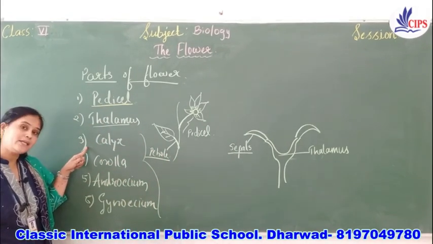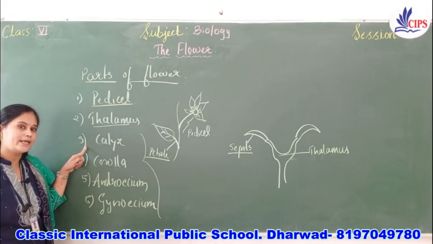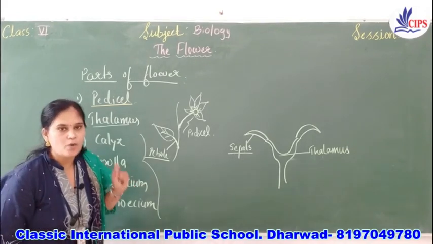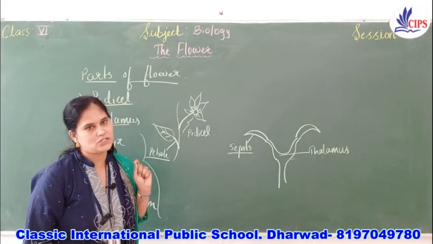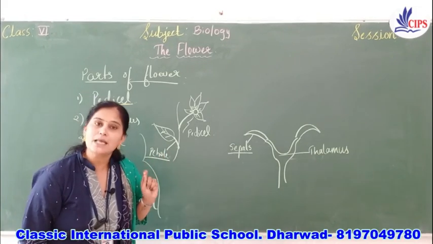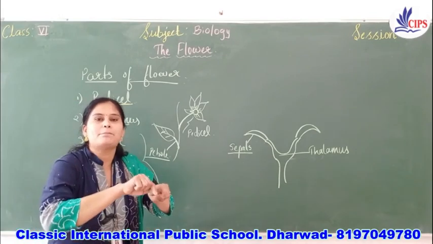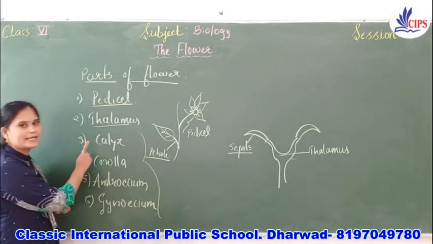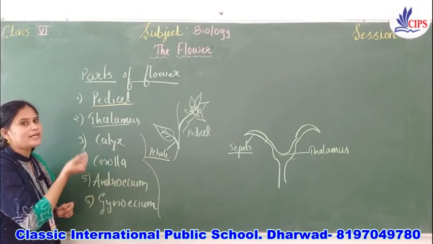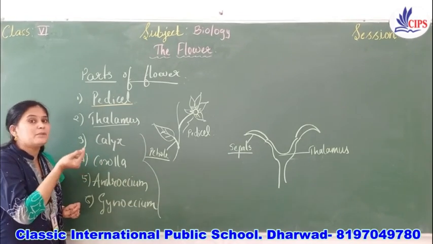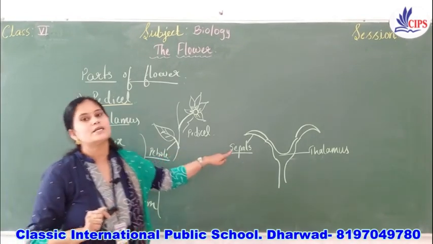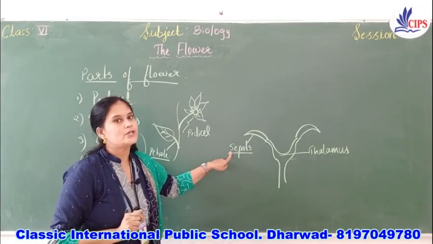So the calyx is made up of what? The small green leaf-like structures called sepals. Collectively these sepals are called calyx. When you take an individual segment of the calyx, it is called a sepal.